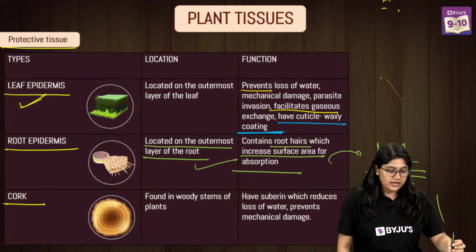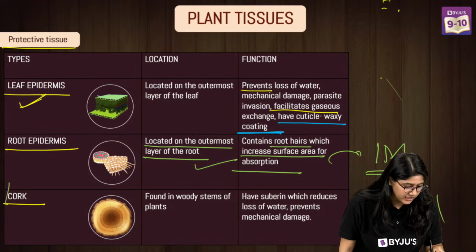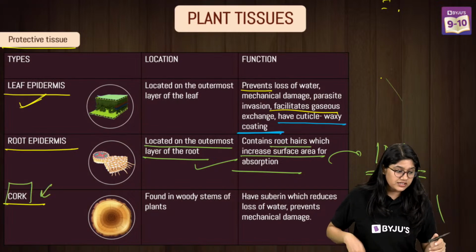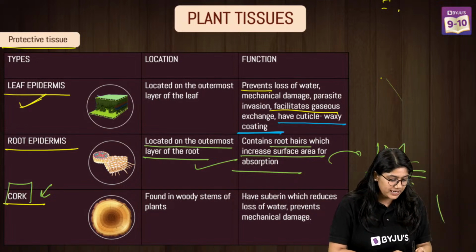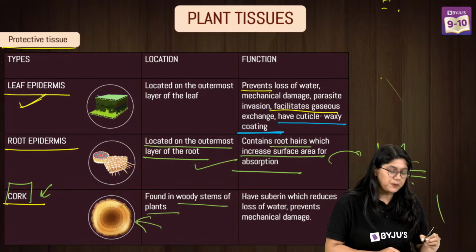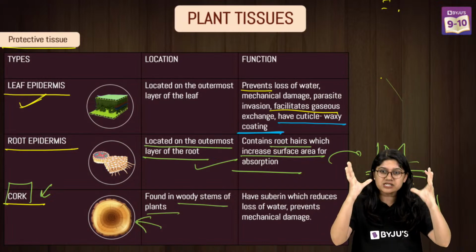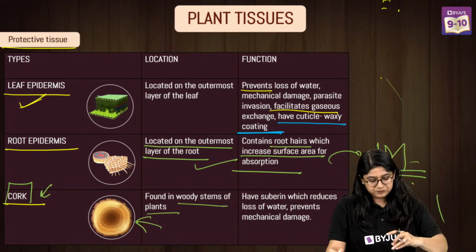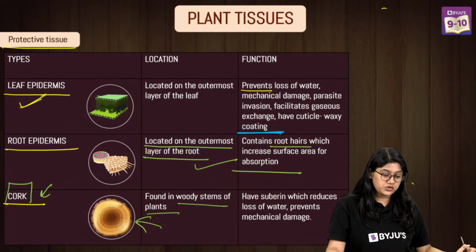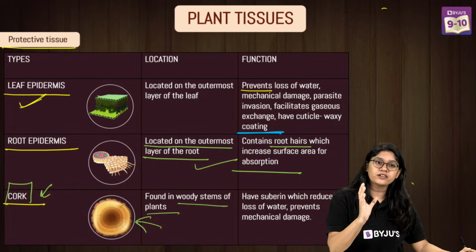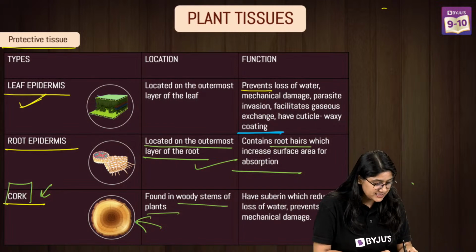Okay, chaliye. Now the last one, everyone, we have this the cork, right? Now this is what? It's a woody part, right? I'm sure we have seen this. The woody stem. This particular part, right? The woody, the outer side, the outside of the plant stem. That is the one, of course, which is the cork, right? We say cork. And over here, it has the suberin.